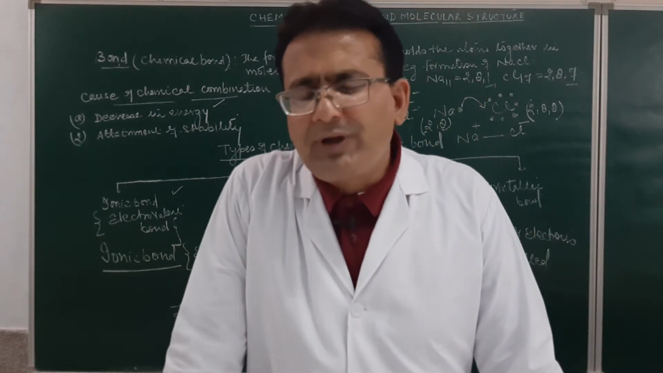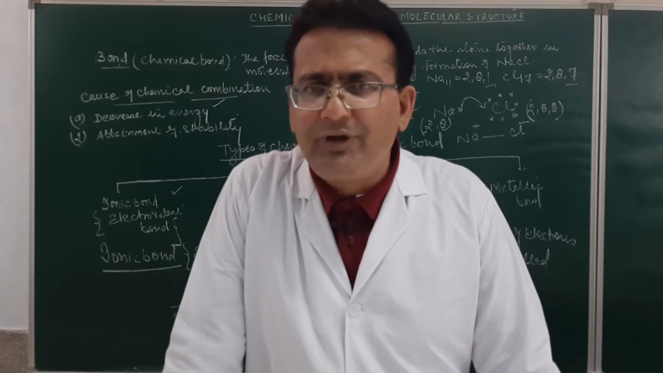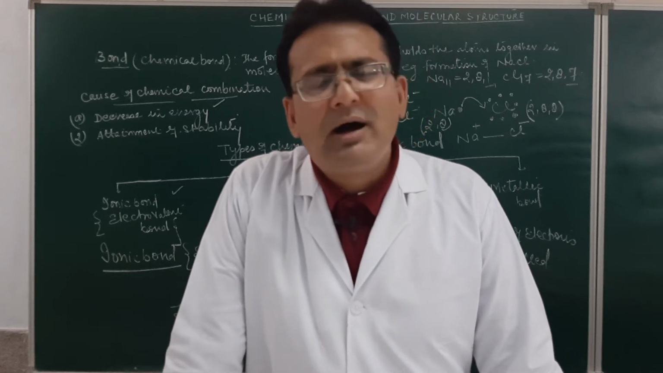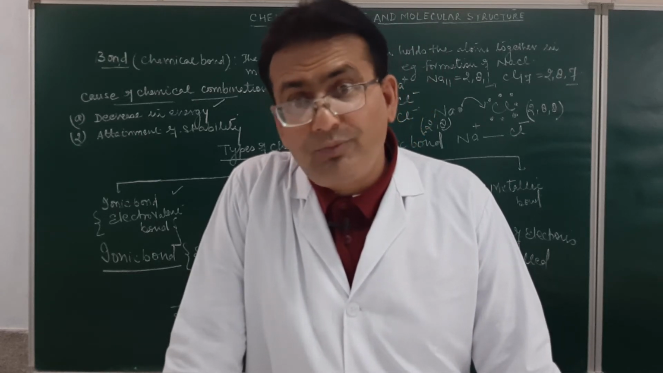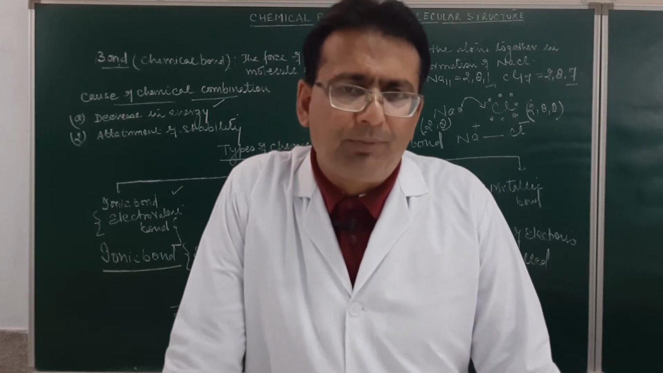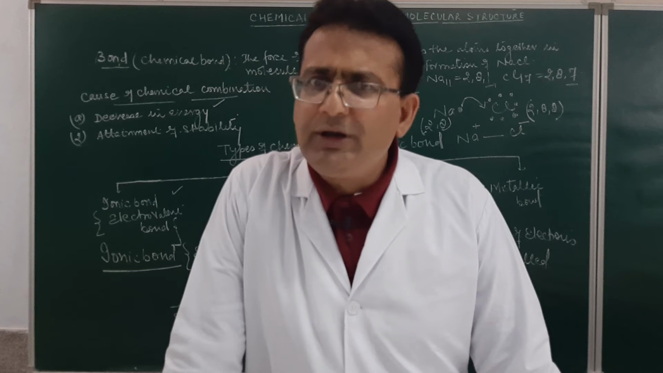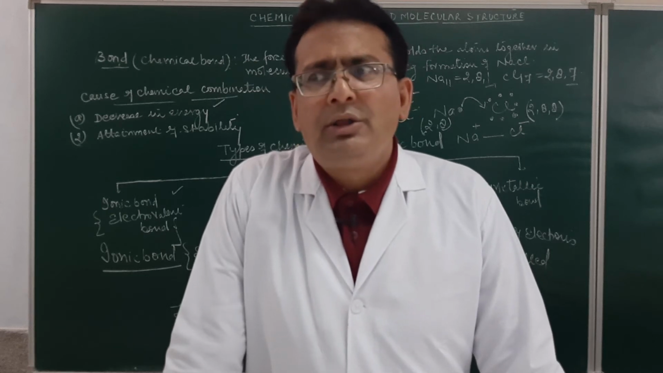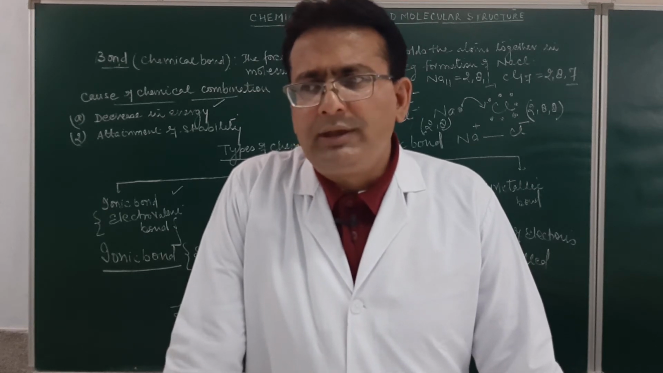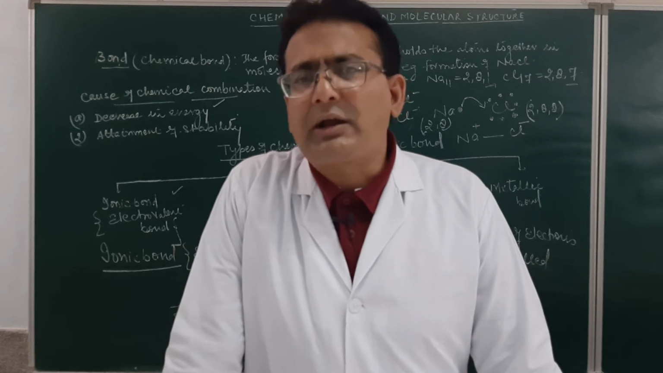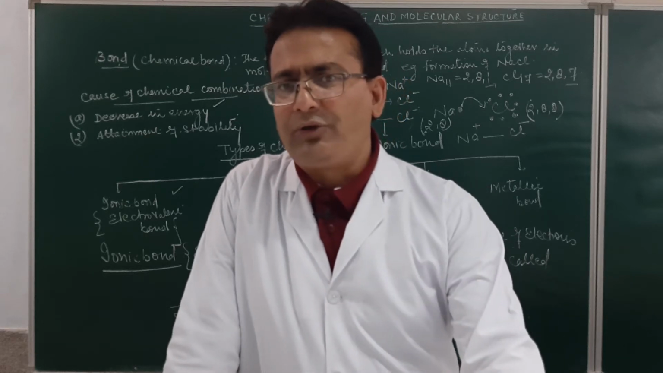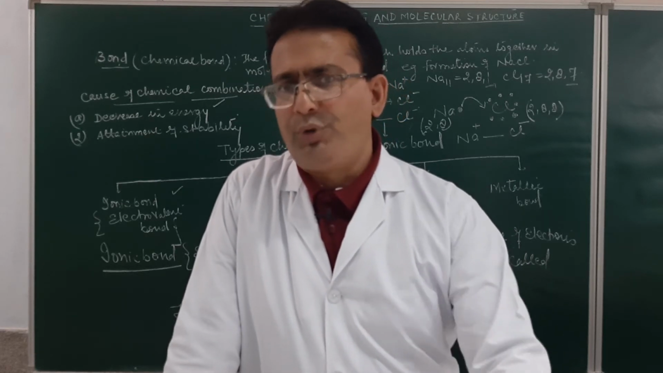So what is the cause of chemical combination? Decrease in energy and attainment of stability. How can that be acquired? By the formation of a bond. What various types of bond are we studying? The first one which we have started is the discussion of the ionic bond. Now the question arises: what are the conditions for the formation of the ionic bond?